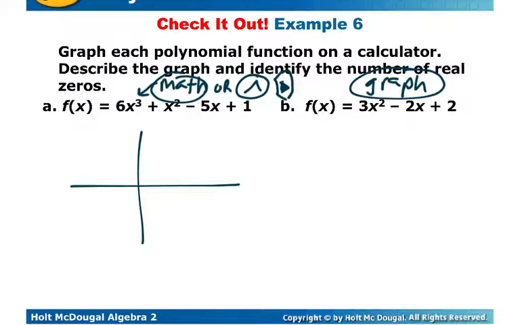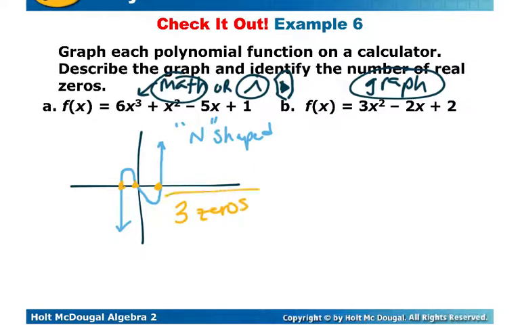So either way, once you press graph, you're going to get kind of this snake-like image. Alright, and so I would call this N-shaped. And then after we call it an N shape, we need to identify how many zeros there are. There are 3 zeros that we can see, and so there are 3 real zeros.